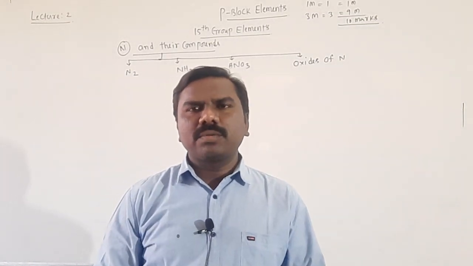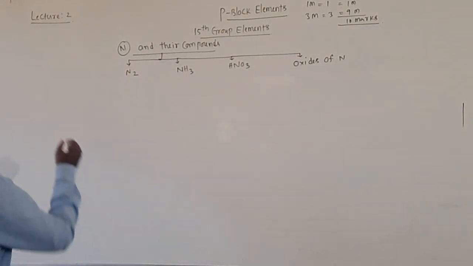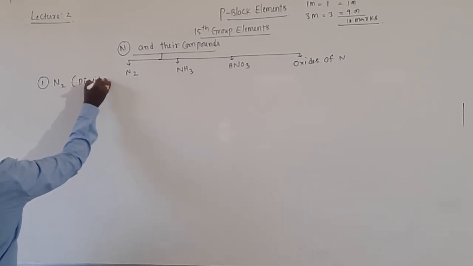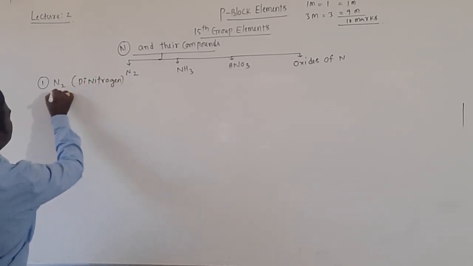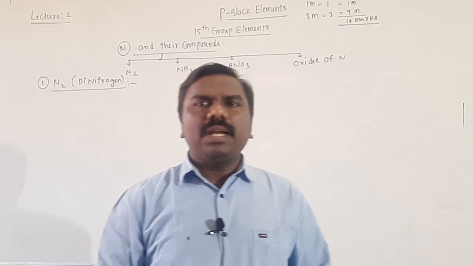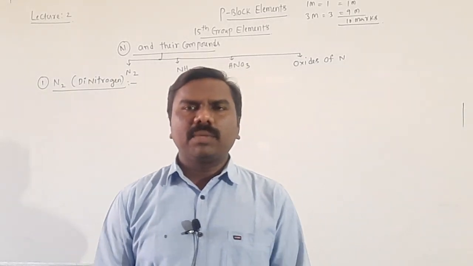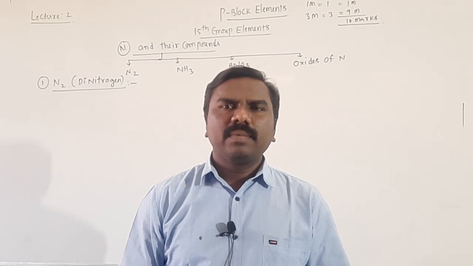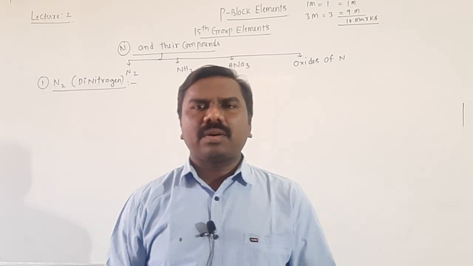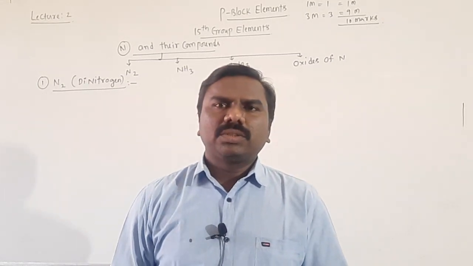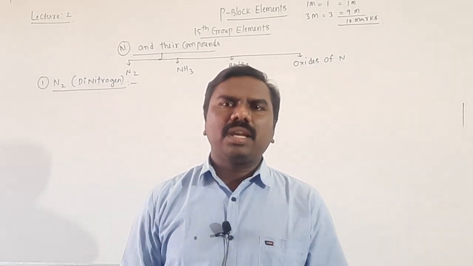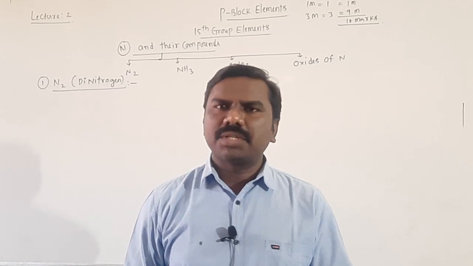We start with the first one, dinitrogen, N2. N2 is also called dinitrogen, also called nitrogen gas. You already know 78% by volume of the atmosphere is occupied by nitrogen gas. Commercially it can be prepared from air. Air contains nitrogen and oxygen in large amounts, so on distillation or liquefaction we can separate nitrogen from oxygen gas commercially.